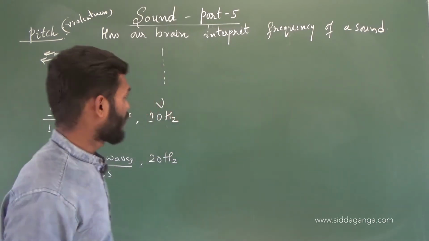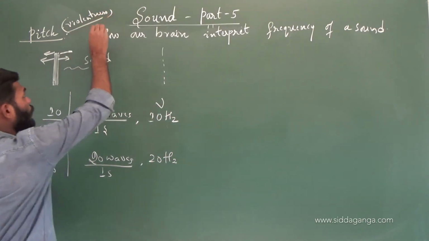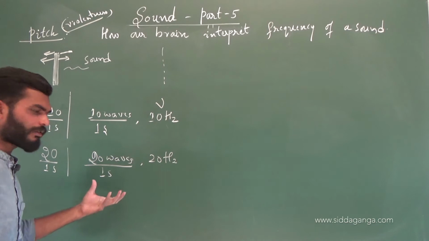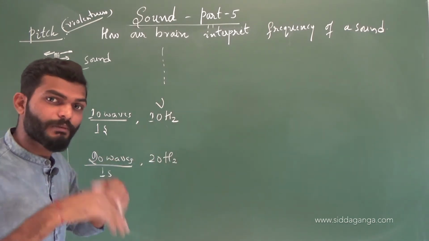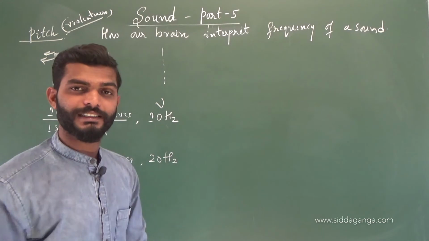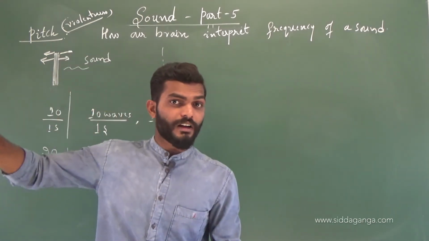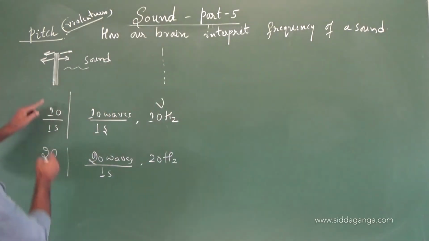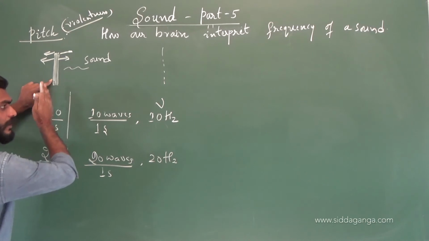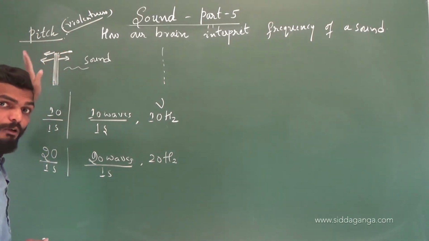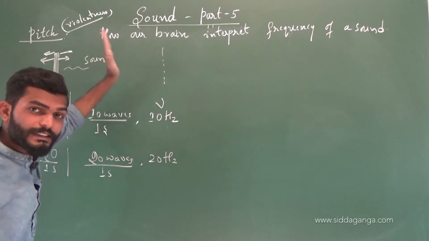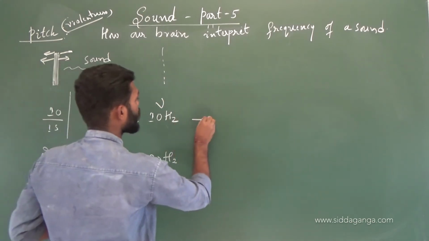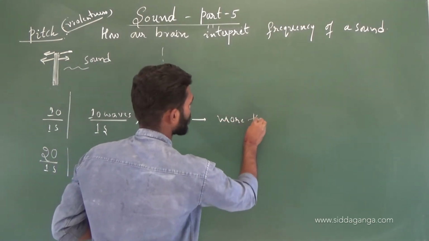So the shrillness of the sound is nothing but that the sound is of high pitch. That sound has a higher frequency, which means that the object or the source producing that sound is vibrating at a higher rate. When the object producing sound vibrates at a higher rate, it produces a sound of higher frequency. The more the frequency of the sound, the more the pitch of the sound.